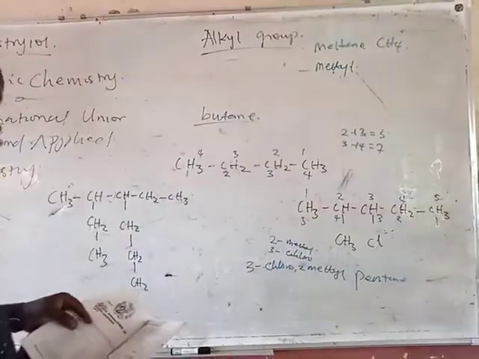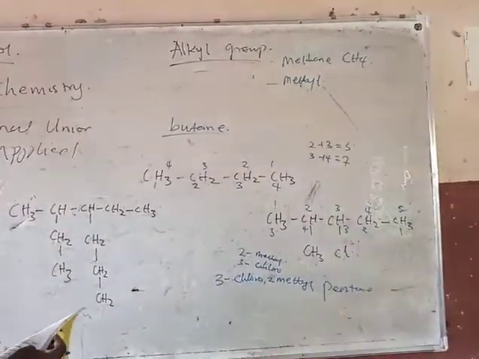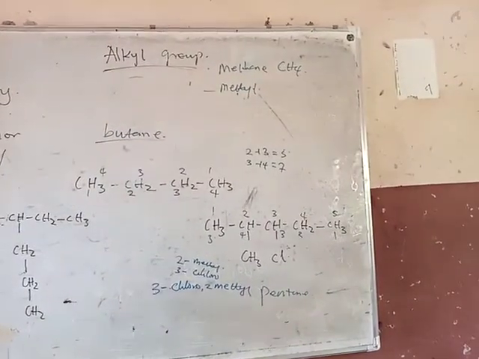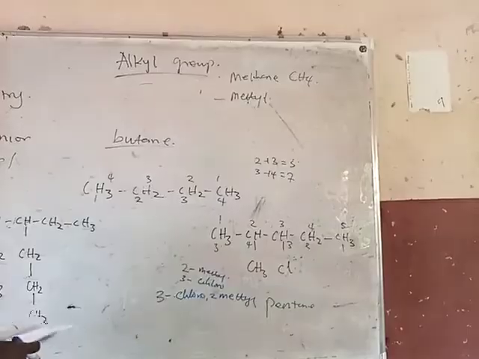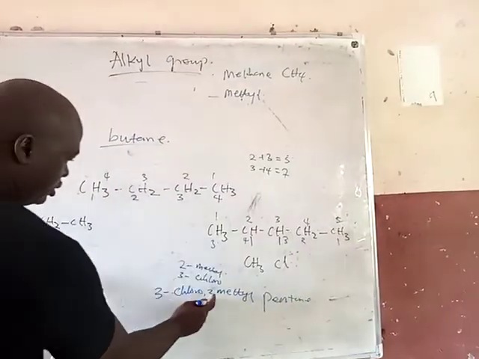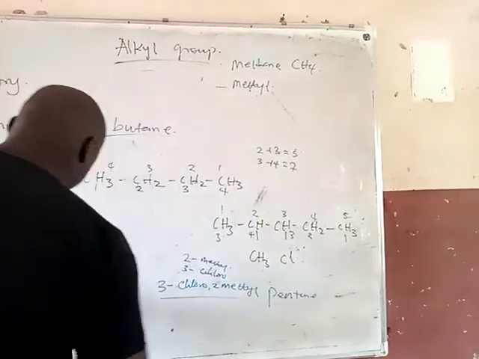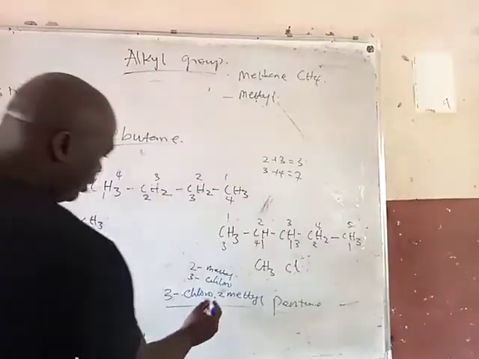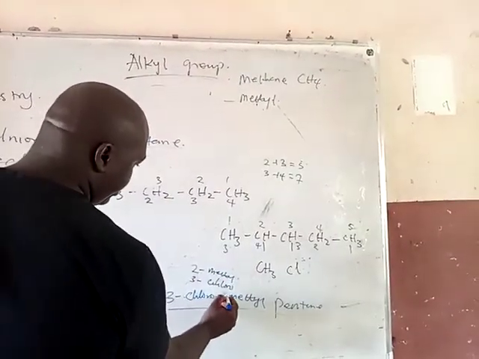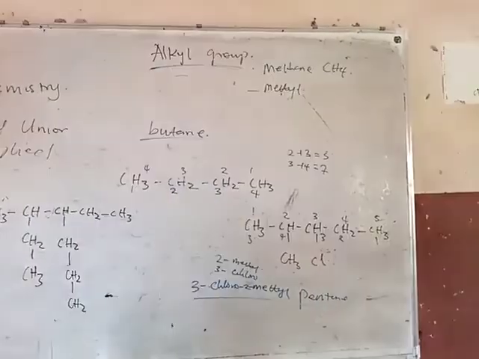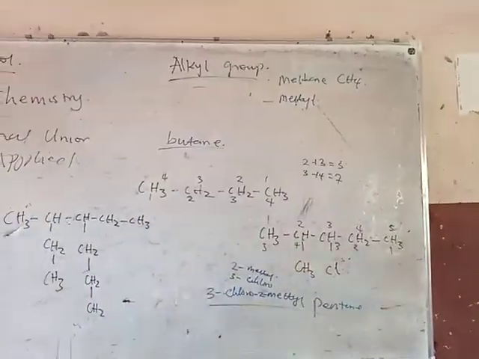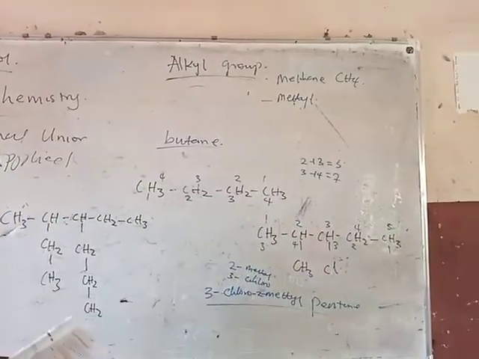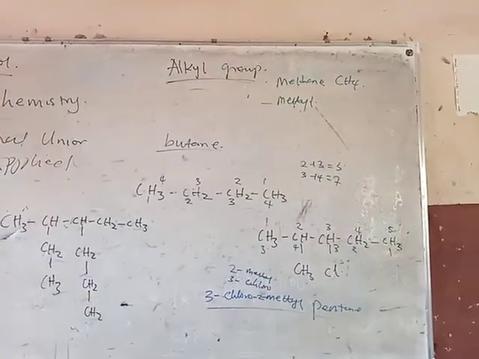So the name is 3-chloro-2-methylpentane. And please, don't forget to put a dash between the number and the name. So that is the name of that compound above.